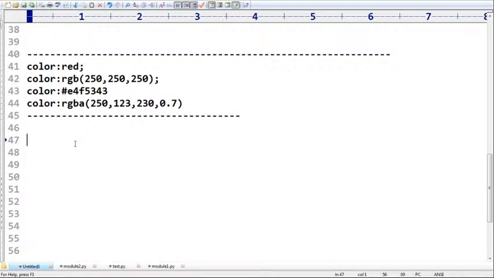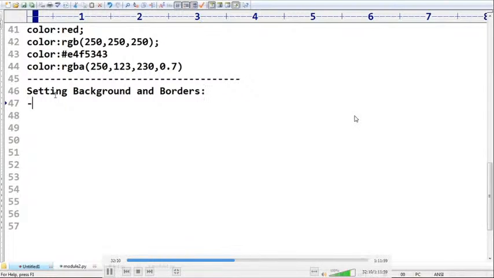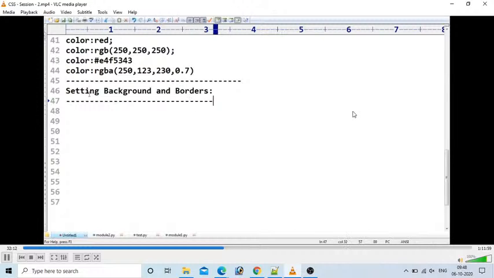So this is about how you can specify color lightness. Next, one more small thing I have to discuss for you people. We can specify background and borders also. How to set background color and borders is a very important thing. Setting background and borders, how can you do that? Okay, now